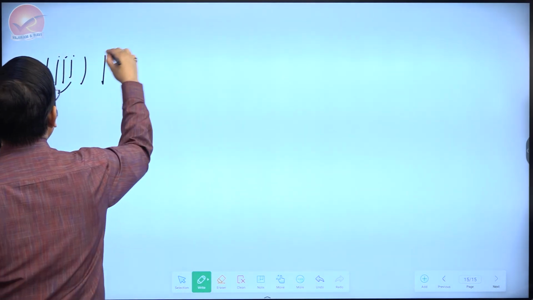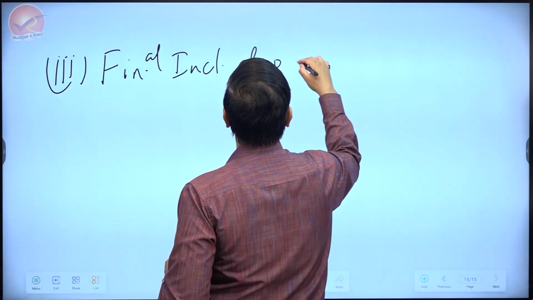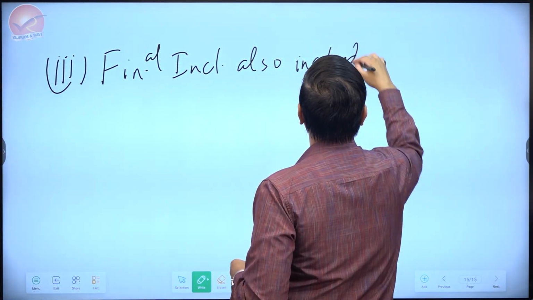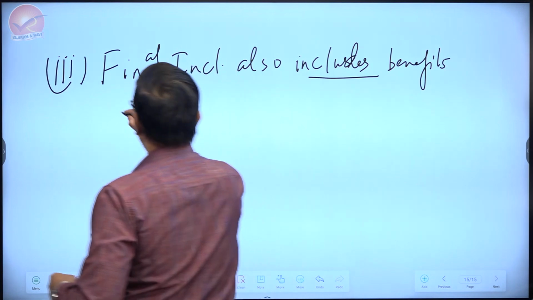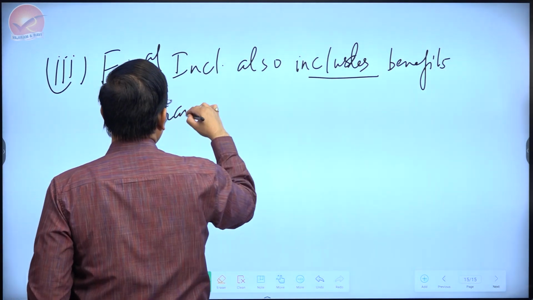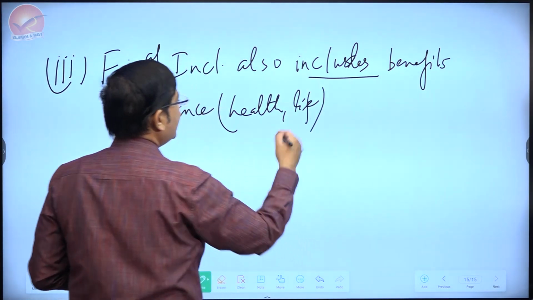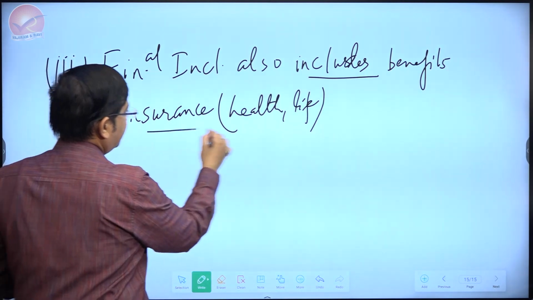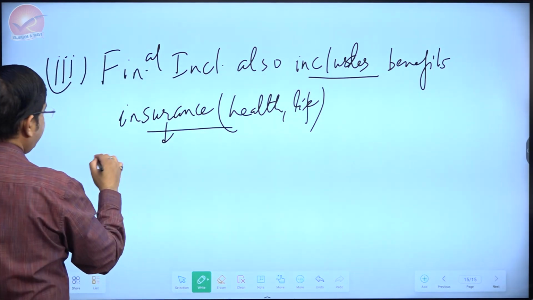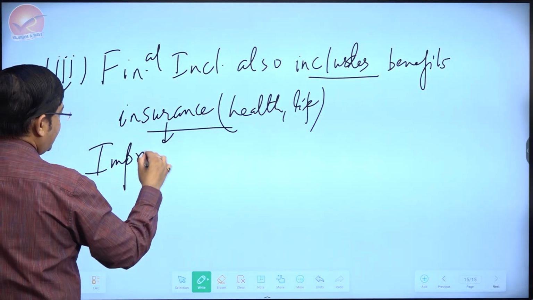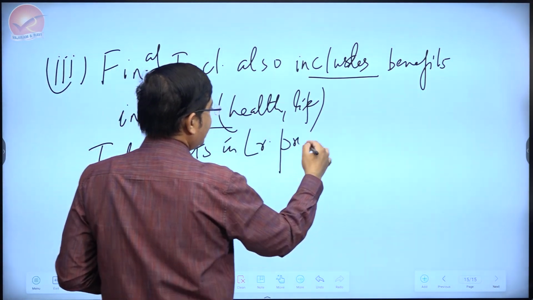how financial inclusion can promote economic growth. Financial inclusion also includes certain other benefits. Benefits like insurance, health insurance, life insurance, etc. And other kind of general benefits which are there. So through these benefits, we may have improvements in labor productivity. A question was there separately on it.